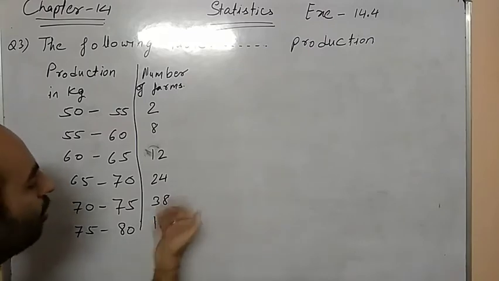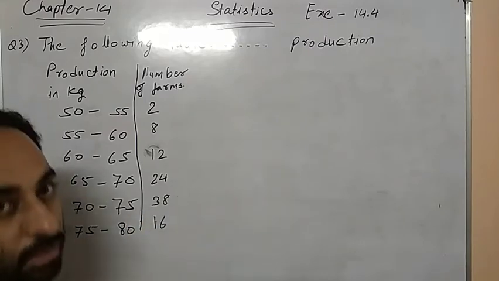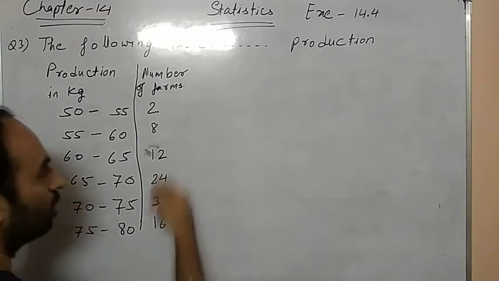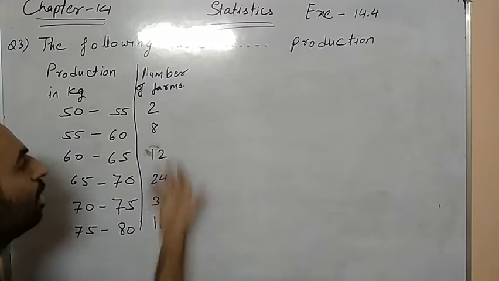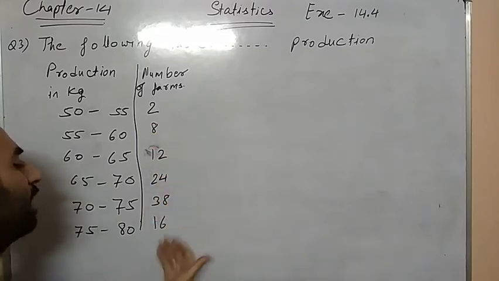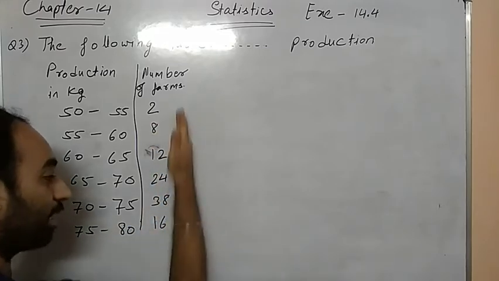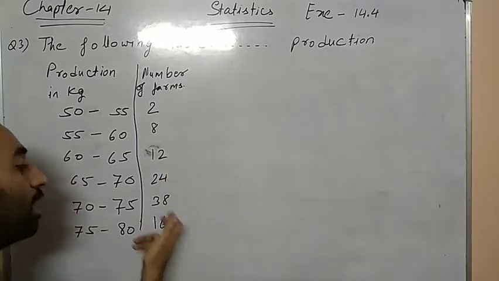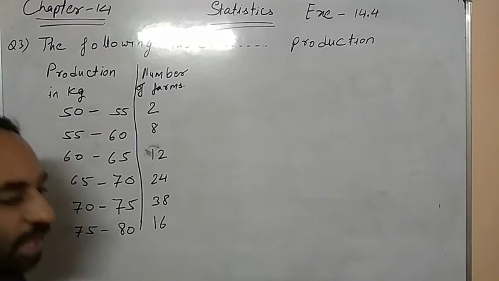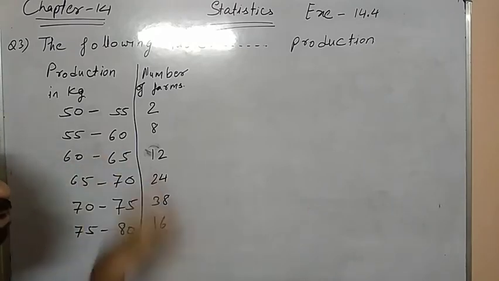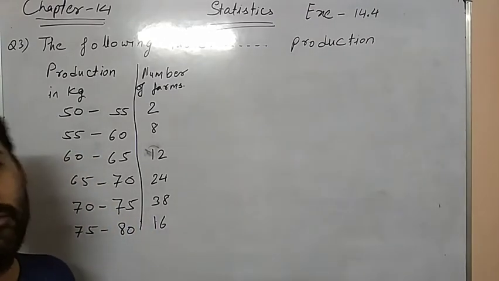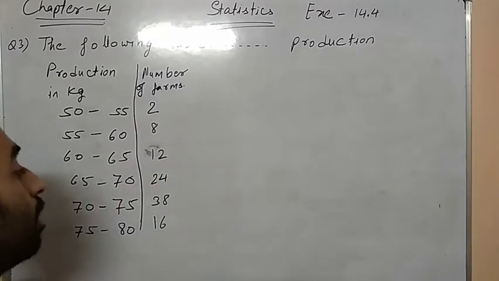How do we understand whether it's a frequency or a cumulative frequency? If the numbers are not in any pattern, understood? Suppose here the numbers are mixed: 2, 8, 12, 20, 38, then again 16 comes. Neither is it in increasing order, nor in decreasing order. So it's a frequency. We know that for an ogive, we need cumulative frequency. To draw the graph of an ogive, we need cumulative frequency.